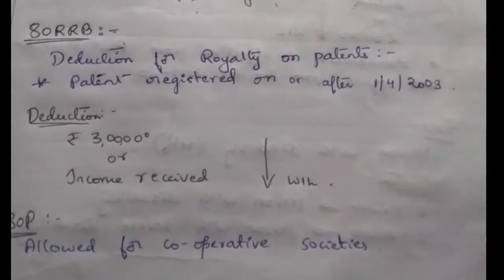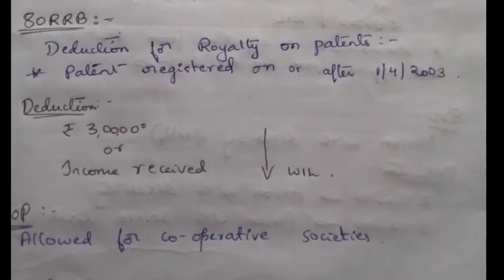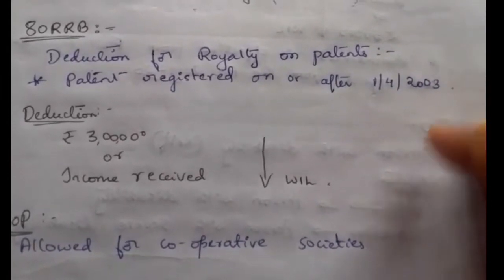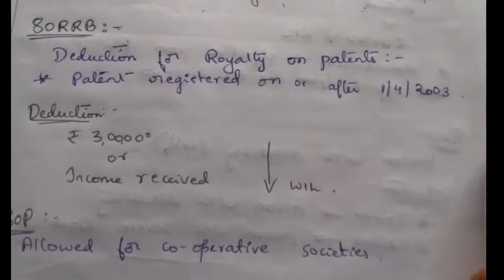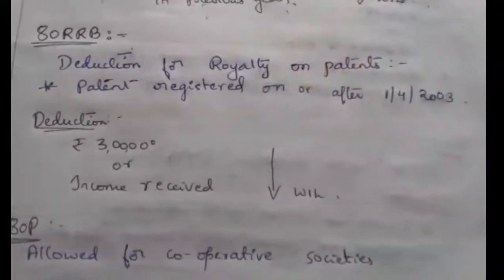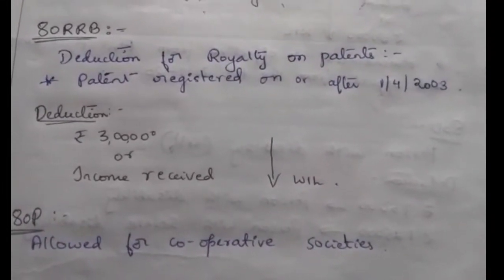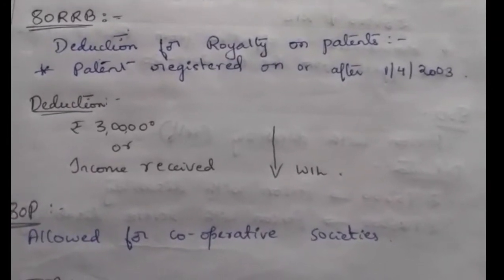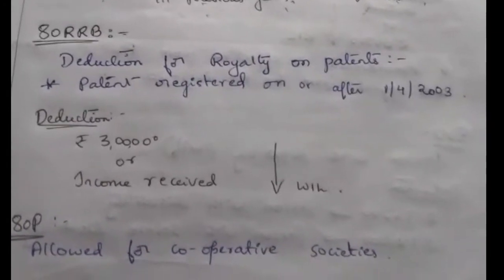They get a royalty payment as a reward, and for that royalty payment they get a deduction under section 80RRB.